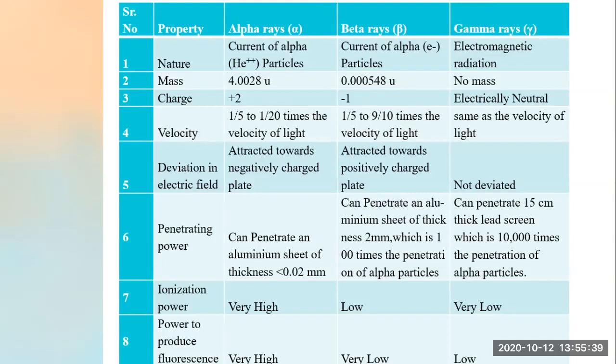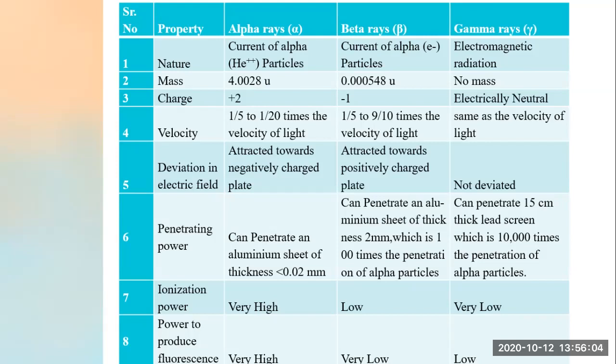We'll go to the eighth point, power to produce fluorescence. Fluorescence light, we know, in the modern era we are using fluorescence tubes also. Fluorescence lights are mostly used for decoration purposes, for home lighting, and for various experiments also.